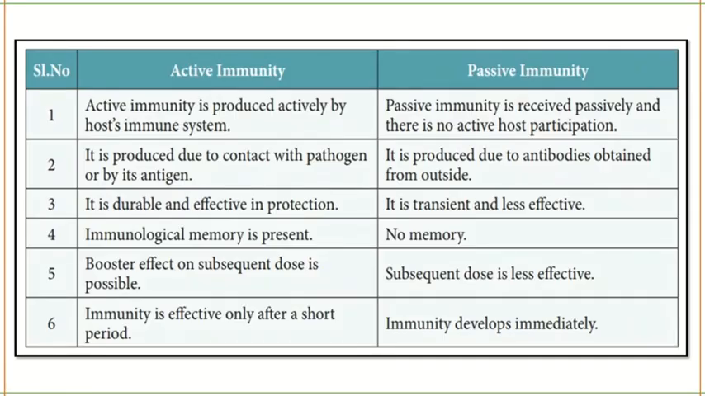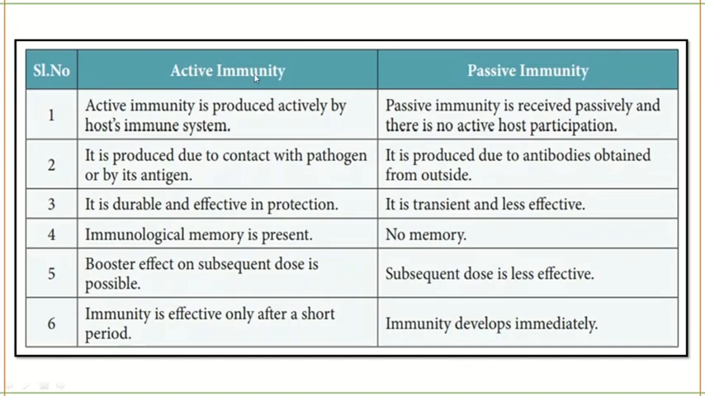So what is the difference between active immunity and passive immunity? Active immunity is produced actively by your immune system. In passive immunity, there is no role of the host; the host will not participate at all. Active immunity is produced due to contact with the pathogen or antigen. Passive immunity is produced due to antibodies from the outside. Active immunity is durable and effective in protection. Passive immunity is transient, which means it is temporary.